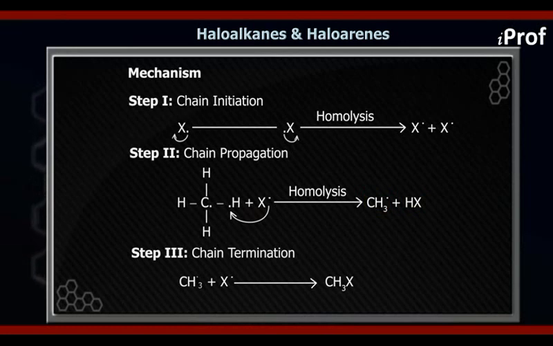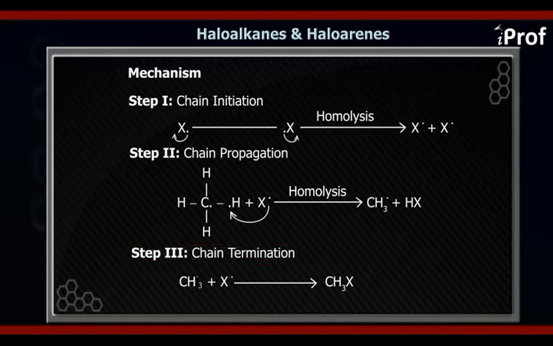When I was telling you about the halogenation of alkanes, I told you that in each and every step HX is eliminated. In the mechanism, we can now see how HX is eliminated. The next step is the chain termination step.